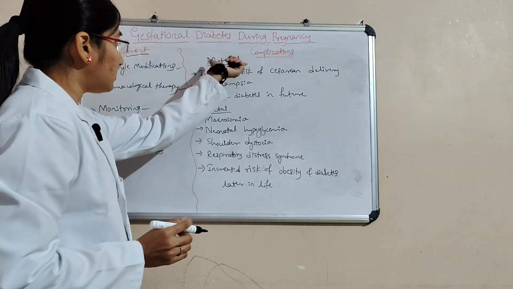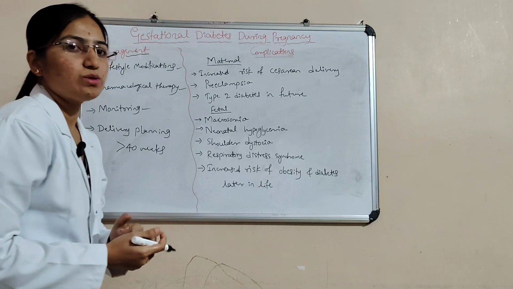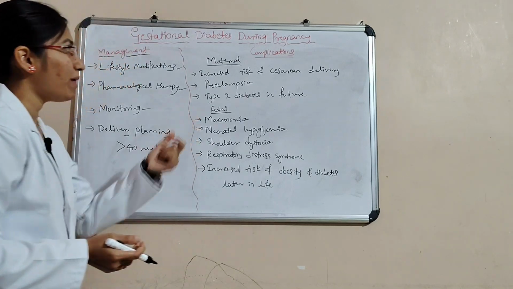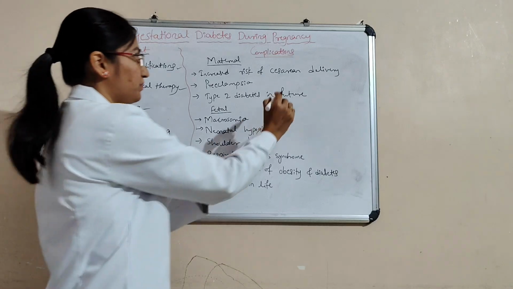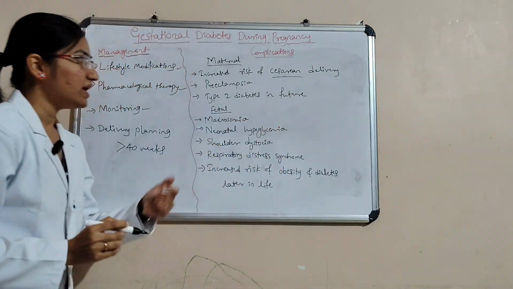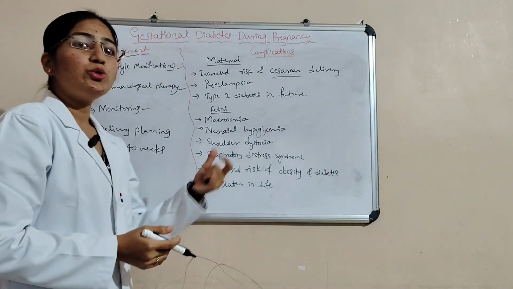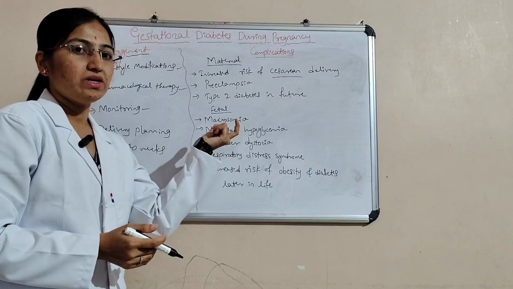There are maternal complications as well as fetal complications. First we'll see the maternal complications. Here, there is an increased risk of cesarean delivery, and then preeclampsia, and type 2 diabetes in the future we can expect.